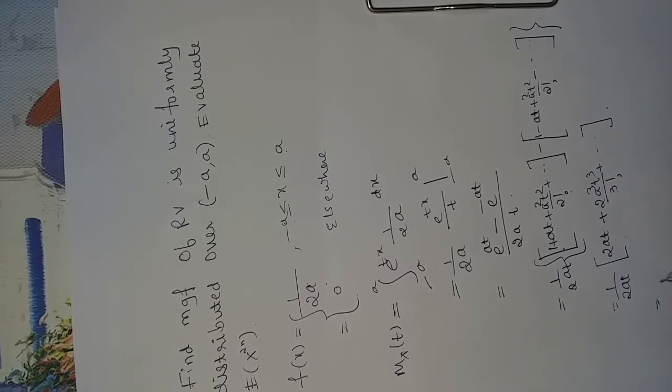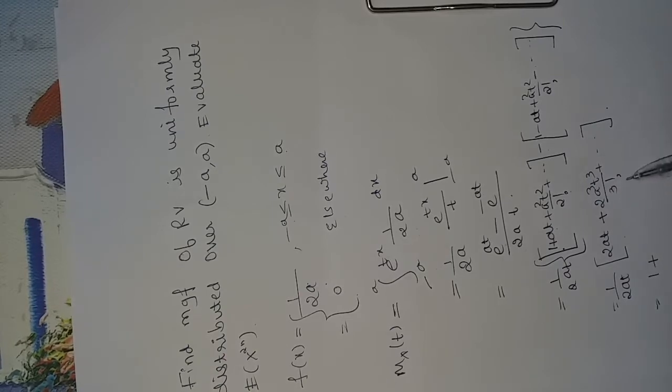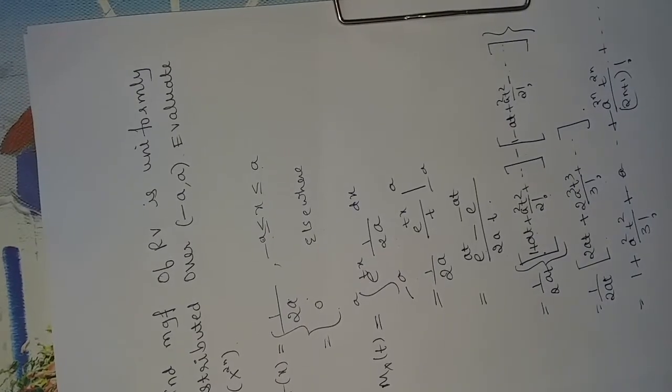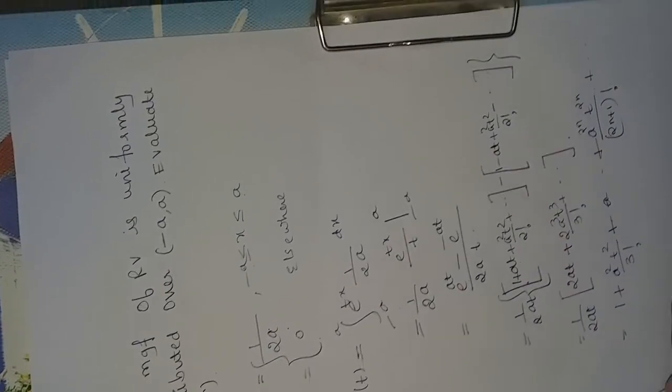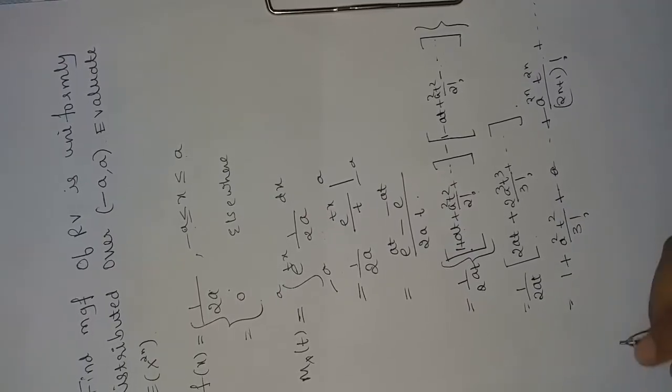So further, on simplifying this, we get 2at by 2at is 1. So 2a cube t cube by 3 factorial divided by 2at is a square t square by 3 factorial, plus and so on, a power 2n t power 2n divided by 2n plus 1 factorial. This is the moment generating function of the given random variable.